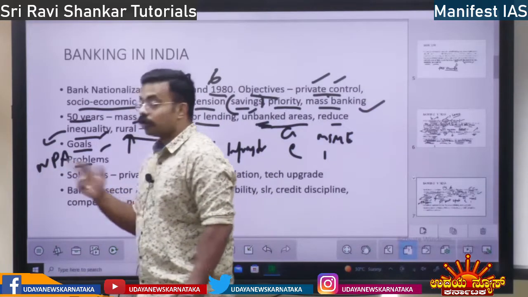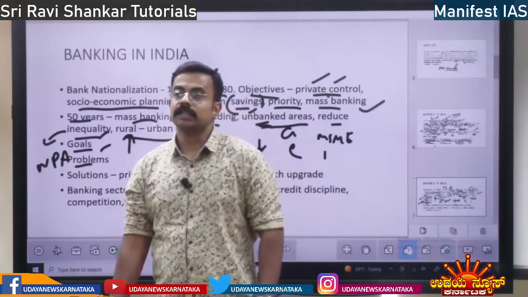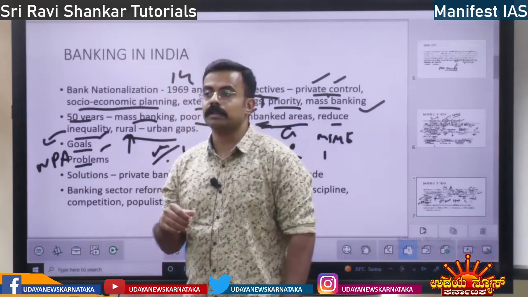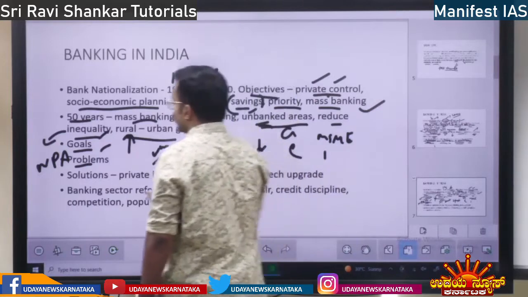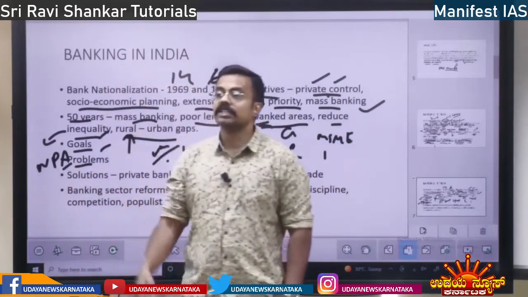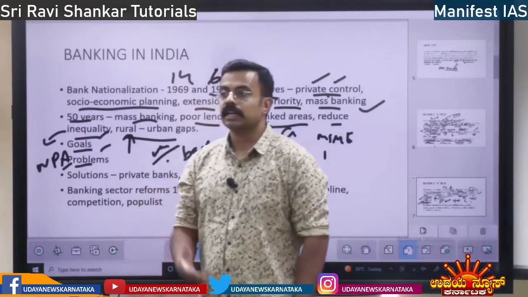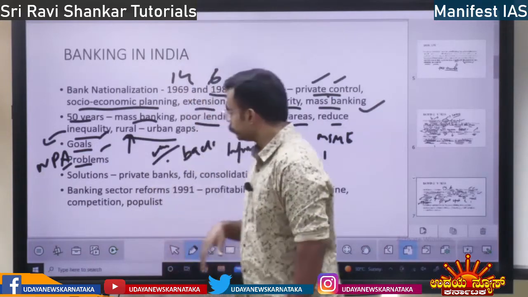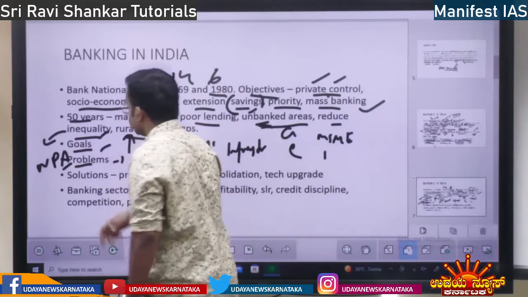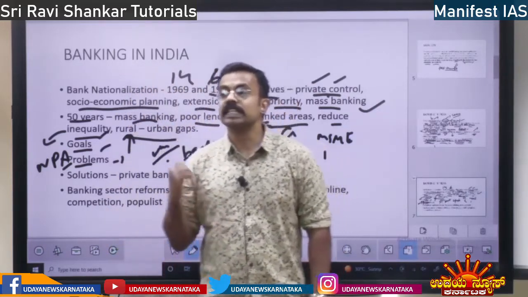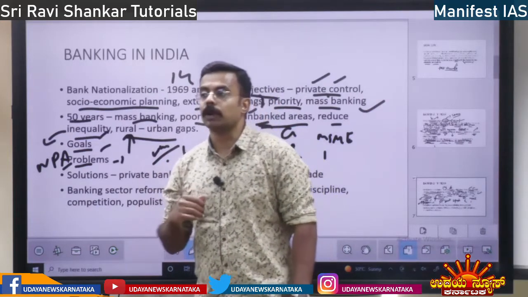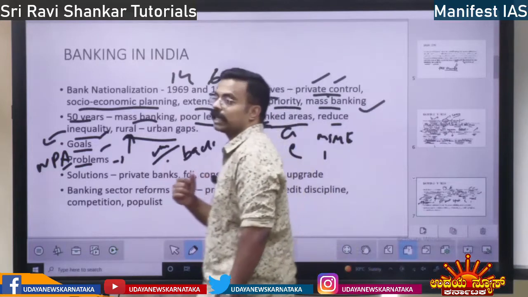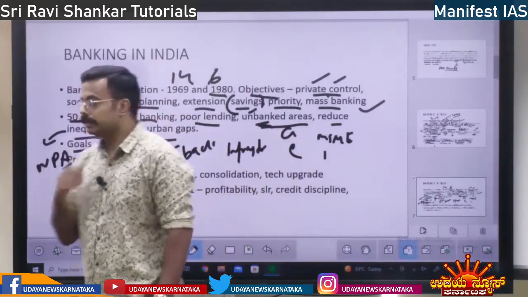Then you go to public sector banks. Have you observed the attitude of the bank people? It is very rude towards the public. That is also one problem, right? And also there is corruption in the bank. There is a lot of corruption in giving loans, right? And also the opening of a bank account is difficult. Stringent rules and regulations are high, right? So there are so many problems with respect to the public sector banks or commercial banks today, right?